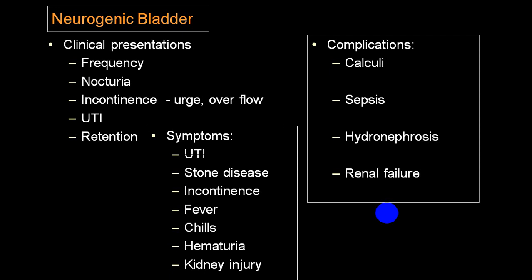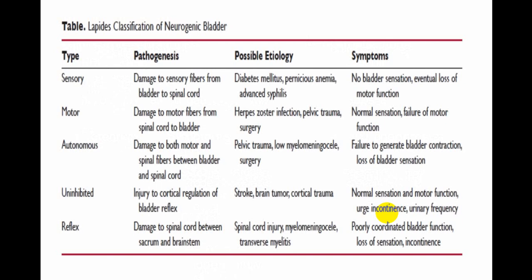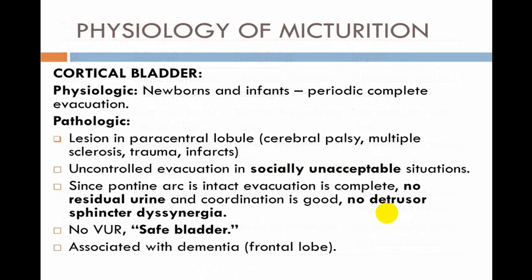Because of retention, the person will have complications like calculus and repeated urinary tract infection, that is cystitis, which may be followed by hydronephrosis because of backflow, and then pyelonephritis and CKD. Some of the symptoms may be because of these complications. This diagram shows sensory involvement, motor involvement, autonomous involvement, uninhibited bladder, and reflex. I'm not going into detail regarding this; we are discussing it separately in the following slides.